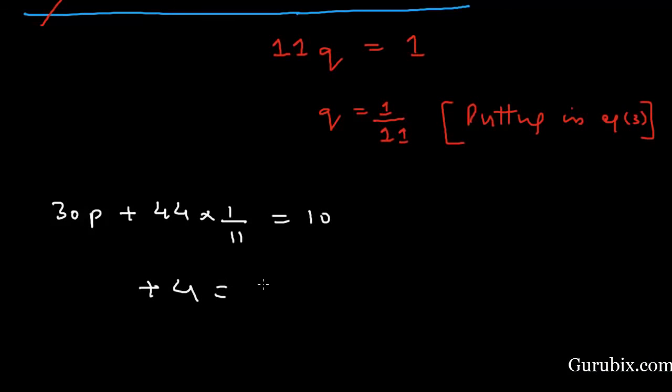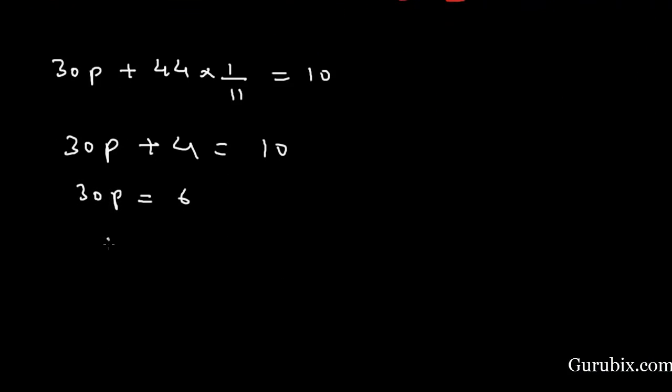Here we have 10. This is 30p. This means 30p is equal to 6. This means p is equal to 6 over 30. This means 1 over 5. Therefore the value of p is 1 over 5.